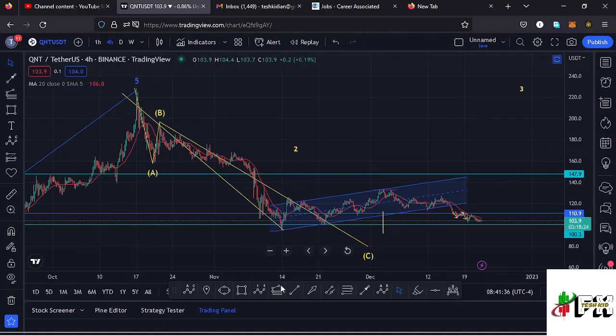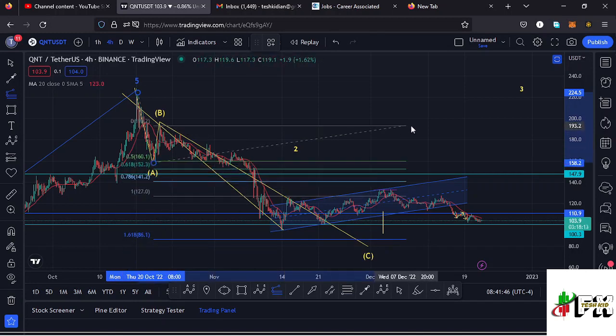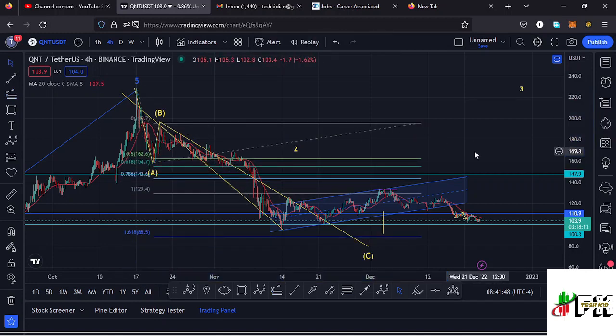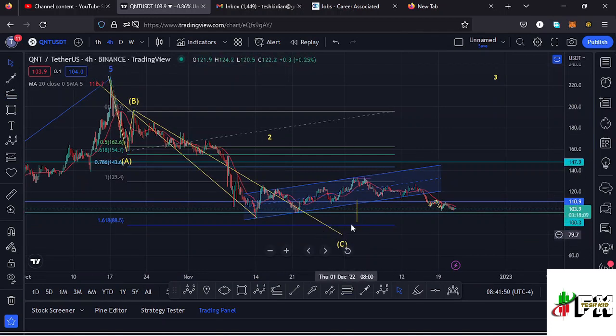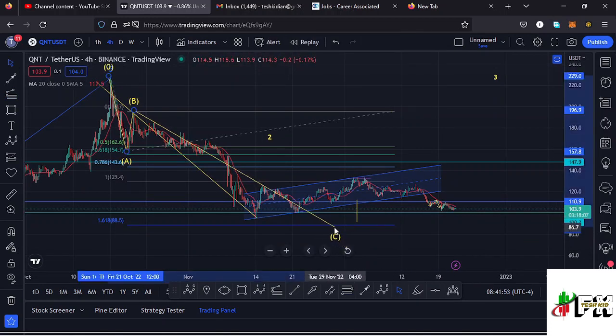And using the trend-based Fibonacci to sketch out a minimum target area to the lower side in the formation of this wave C by connecting the trend-based Fibonacci from the high of that wave A to the low of the wave A, then dragging the fibs to the low of that wave B. That gives me a minimum retracement area in the formation of that wave C to the fib level 1.618, and that perfectly lies at around the $88.5 mark.